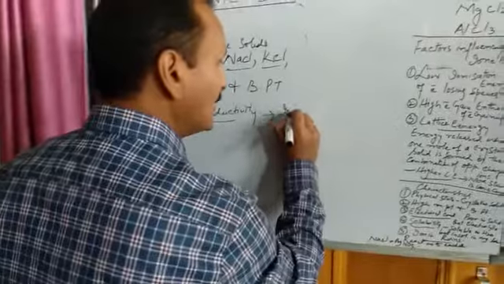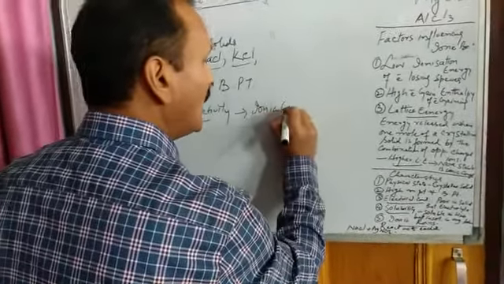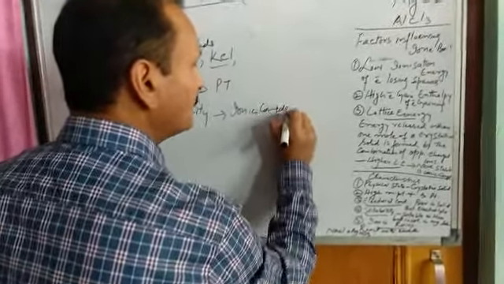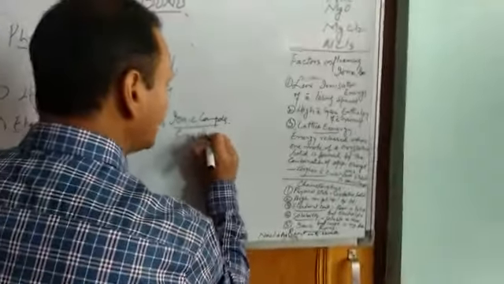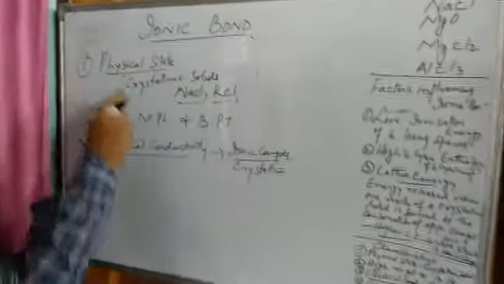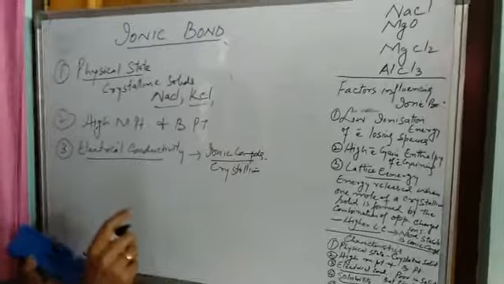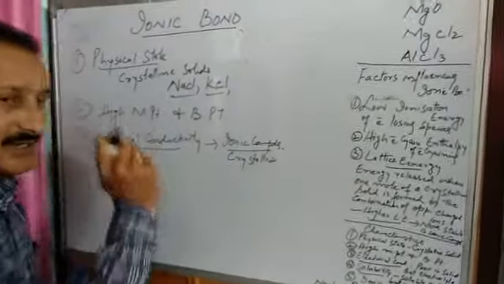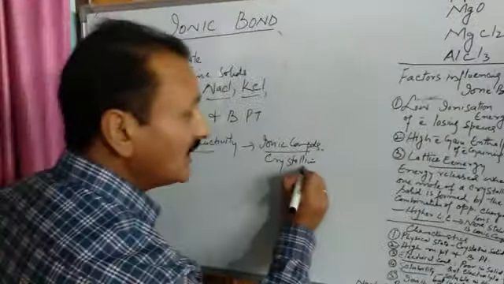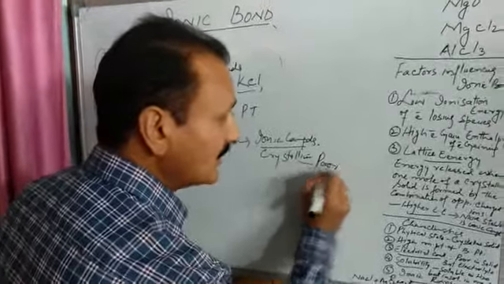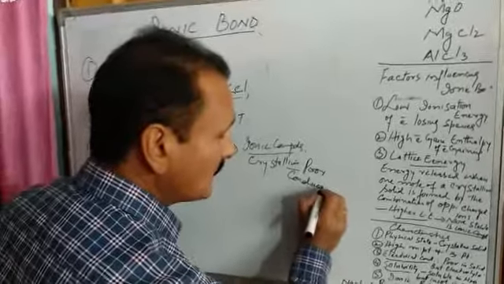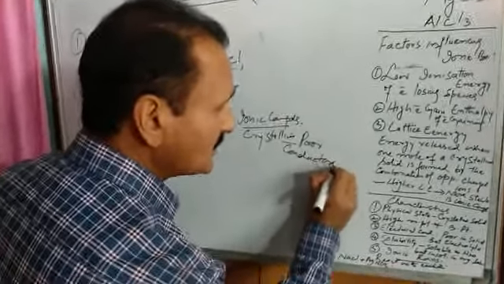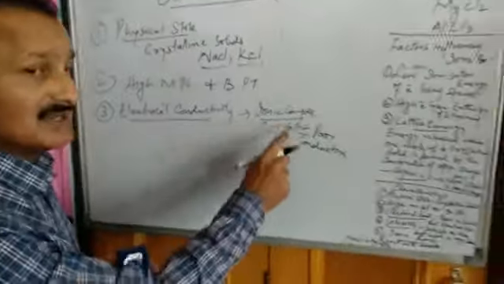If your ionic compounds are in solid state, that is in crystalline state, because we have just come to know that they have crystalline solid state, then when they are in this state, they are poor conductors of electricity. They are not good conductors, but poor conductors of electricity in crystalline state.